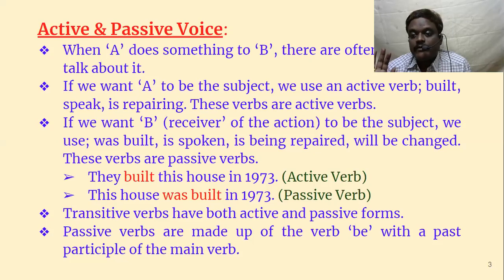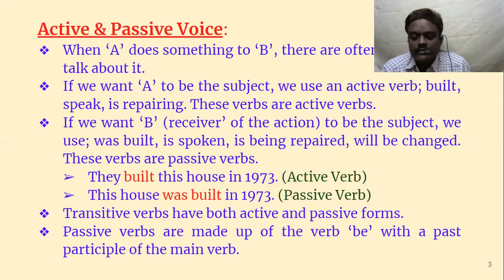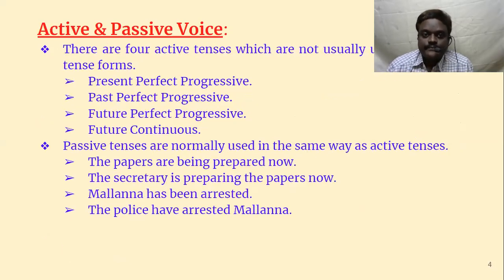Passive verbs are made up of the verb be with a past participle of the main verb. So how are passive verbs made? We have to use the be form and then V3, that is the past participle of the main verb. In every passive voice, we will have the be form and the past participle of the main verb. These two are compulsory. Then we may have other forms as well, verb-ing form or whatever it is. We are going to learn about the structures of passive forms, and there we will understand.